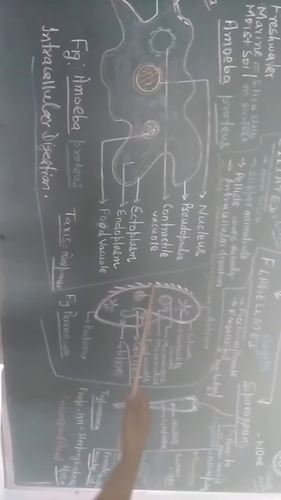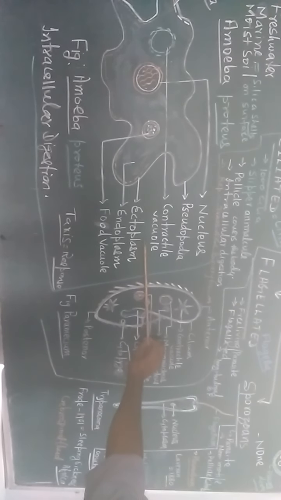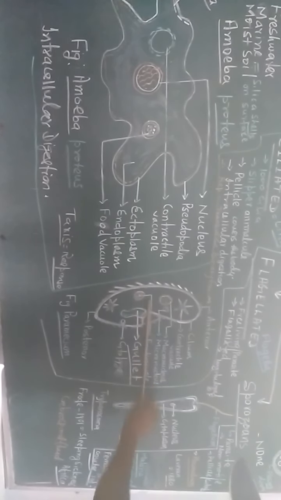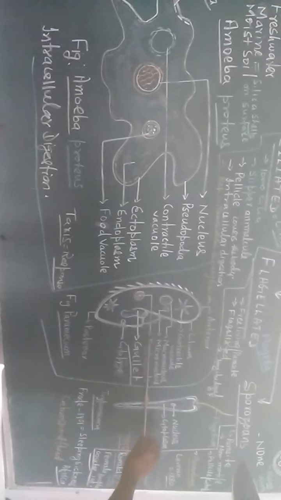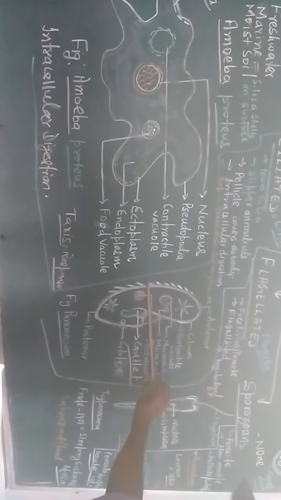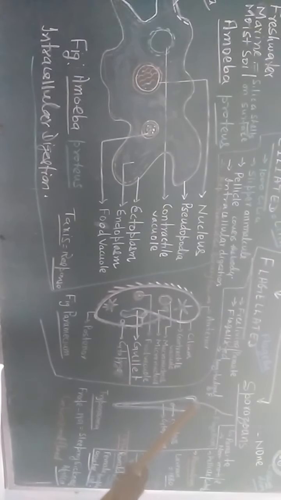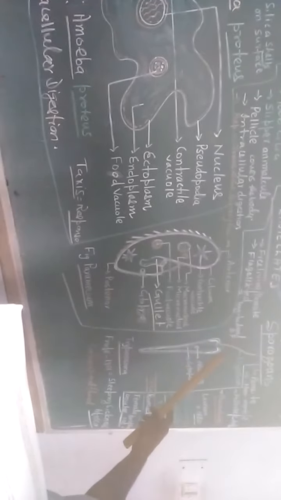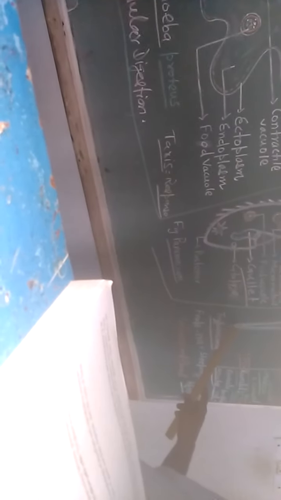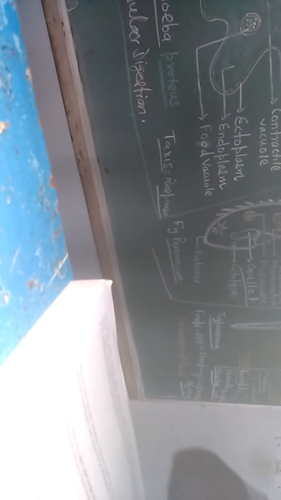One thing you should know: Paramecium divides transversely. Whenever binary fission takes place, it is divided transversely, perpendicular to the axis. In this way, one Paramecium divides into two. Trypanosoma divides longitudinally; longitudinal binary fission takes place in Trypanosoma, which causes sleeping sickness.